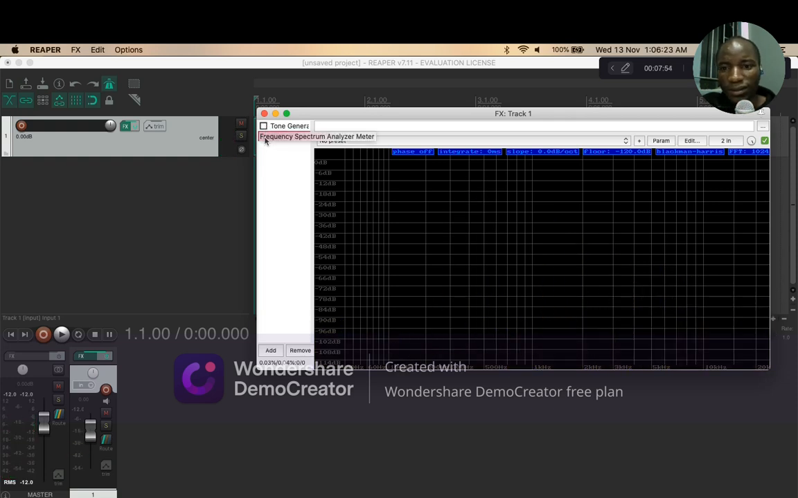That's how a triangle wave shows on the frequency spectrum analyzing meter. That's how it shows. That's just basically it.